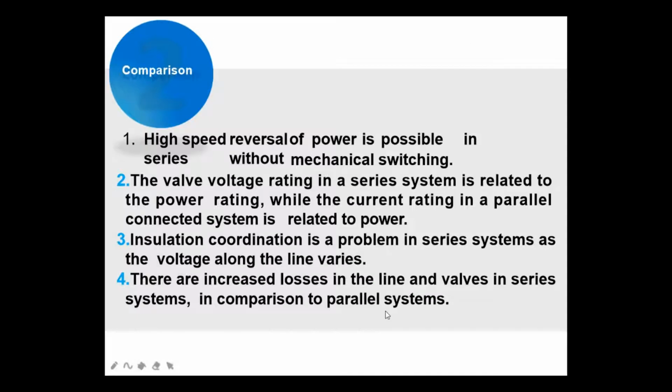Comparison. High speed reversal of power is possible in series without a mechanical switch. The voltage rating in a series system is related to the power rating, while the current rating in the parallel connection system is related to power. Insulation coordination is a problem in a series system as the voltage along the line varies. There are increased losses in the line and valves in a series system in comparison to parallel systems.